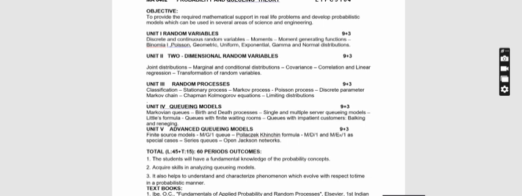So today we are going to see about random variables, that is unit 1: discrete and continuous random variables, moments, moment generating functions, binomial, Poisson, geometric, uniform, exponential, gamma and normal distributions.